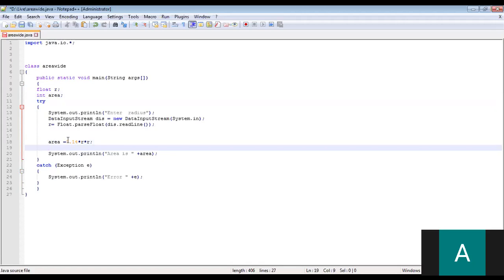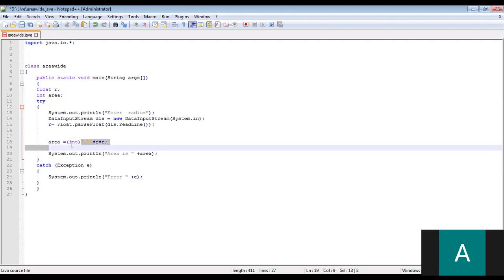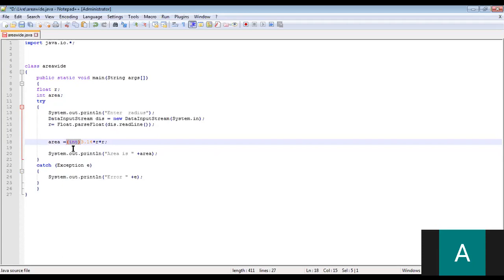Now look here, this simply will not work in narrow casting. You have to write int because you're planning to take only the integer value. You should explicitly write int over here, that is why it is called explicit casting. So 3.14 into 5.35 into 5.35 is calculated.